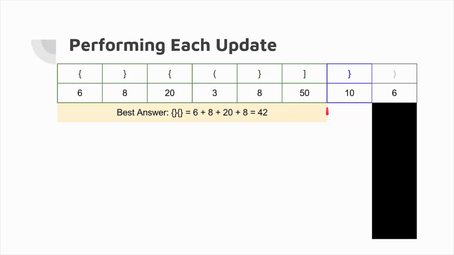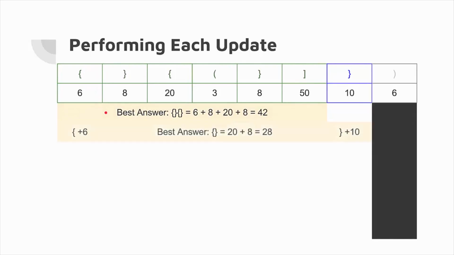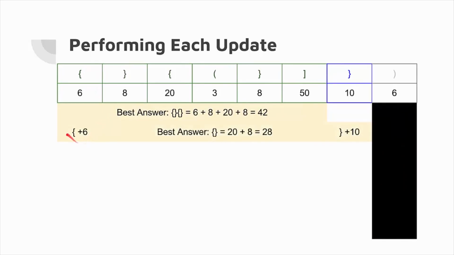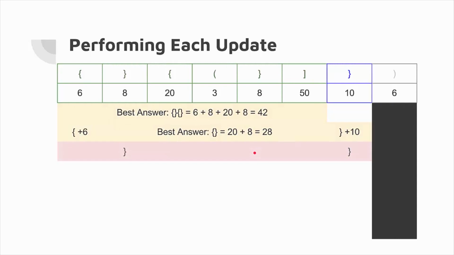Now we start by pairing the closing bracket at position 7 with each of the opening brackets at all prior positions. So the first one, position 1, pairs up with position 7, yielding us a best answer of 6 plus 28 plus 10, because 28 is our pre-computed best answer for the array from position 2 to position 6. Now we move on to the next bracket, which does not pair up well.